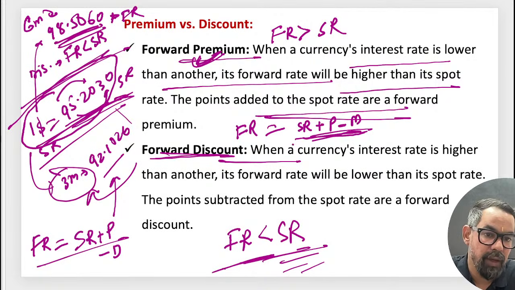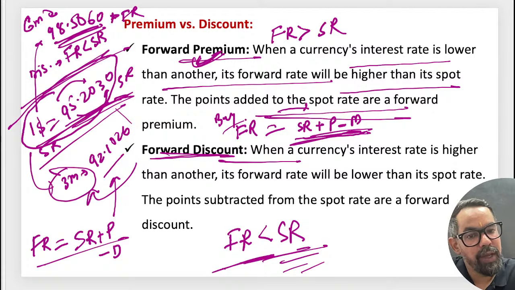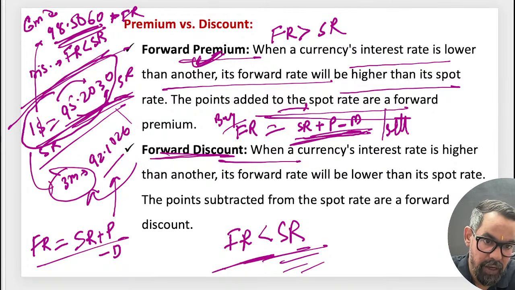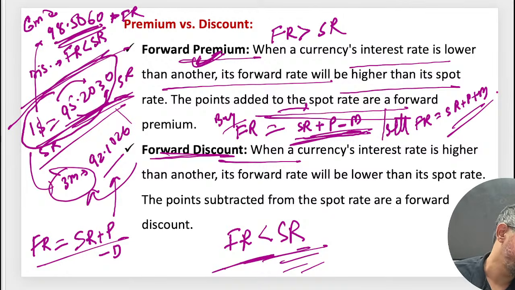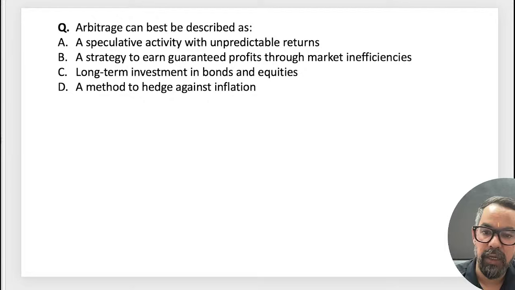So this is the formula when we are quoting the buy rate. When we are quoting the sell rate, the forward rate is equal to your spot rate plus premium plus margin. That is the case. Okay, now let's practice some questions.